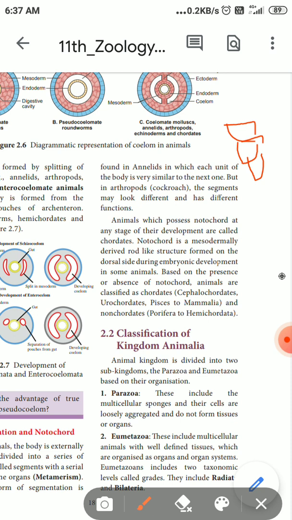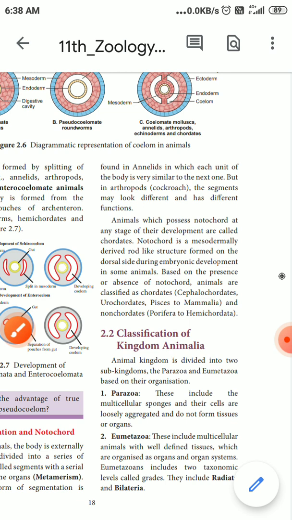Based on the presence or absence of the notochord, animals are classified as chordates or non-chordates. Chordates include cephalochordates, urochordates and fishes to mammals. Non-chordates, from Porifera to hemichordates, do not have a notochord. Based on where the notochord is present, we classify cephalochordates and urochordates.